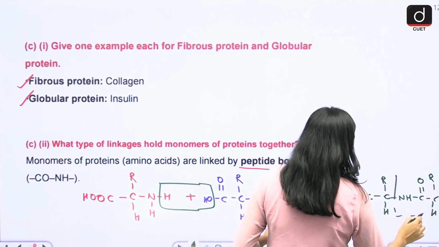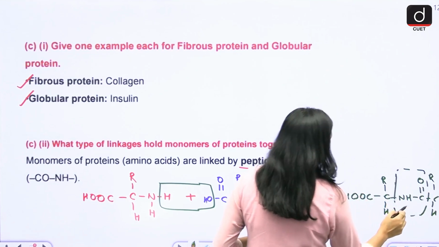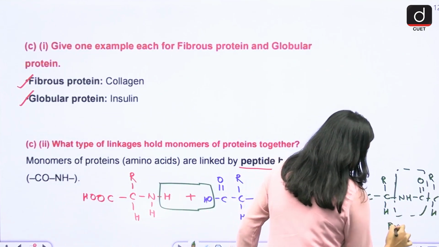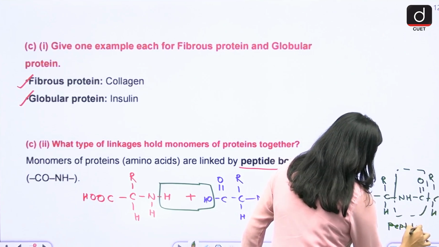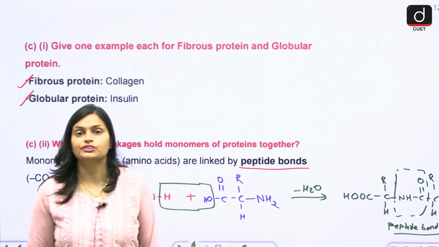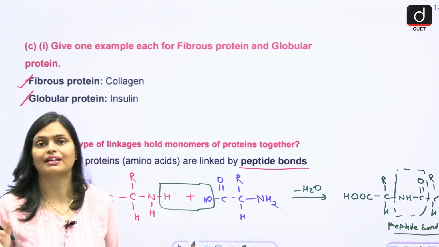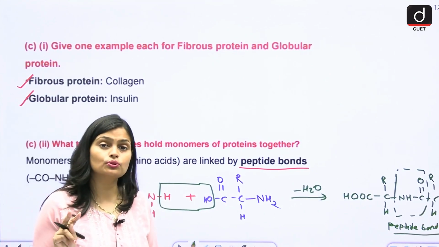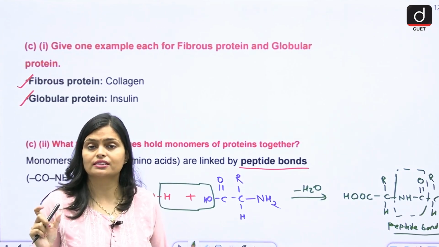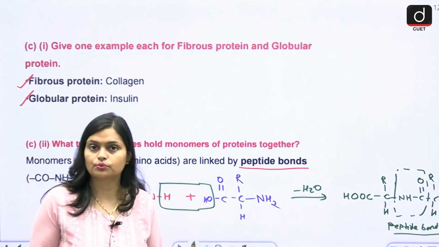So this bond is called the peptide bond, which is used to connect two amino acids, like two glucose units connected with a glycosidic linkage. Similarly, two amino acids are connected with a peptide linkage.